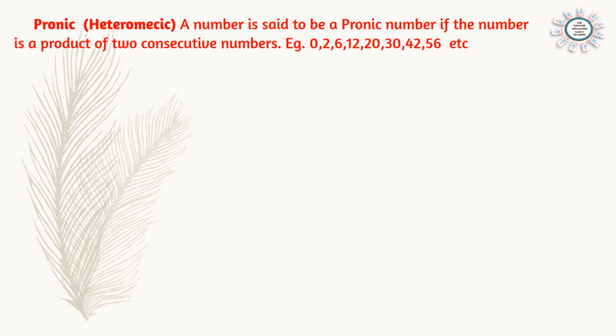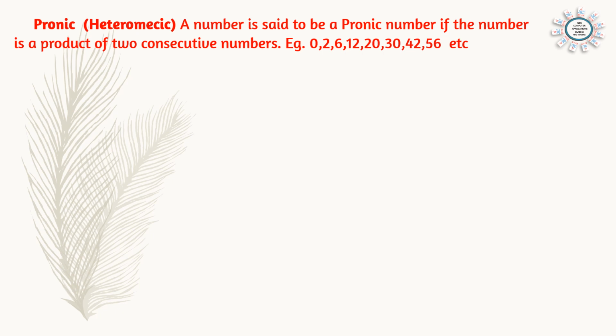Now we can do the last question, for pronic number. Find whether a number is a pronic number or not. A number is said to be pronic if the number is a product of 2 consecutive numbers. For example, 0, 2, 6, 12, 20, etc.